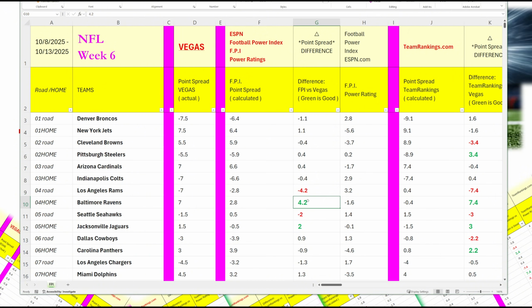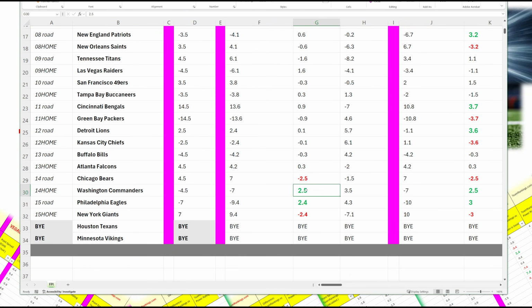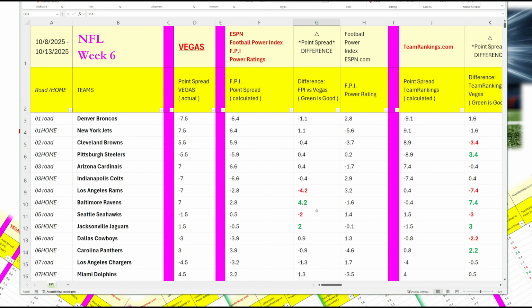At which point, based on this number alone, that makes the Baltimore Ravens a value pick. Of course, you have to check injuries, etc., human factors, but we're just looking at the statistical advantages. It's just one part of the overall equation. So the Baltimore Ravens is 4.2, Jacksonville Jaguars 2, Washington Commanders 2.5. The Eagles here it says 2.4. Didn't work out in reality. Just looking for some advantages.